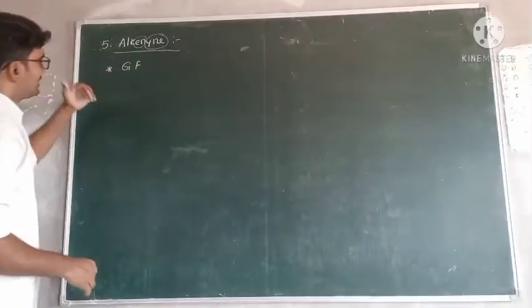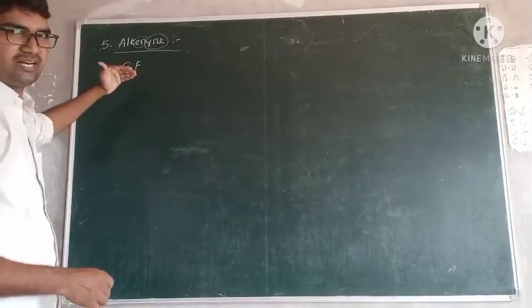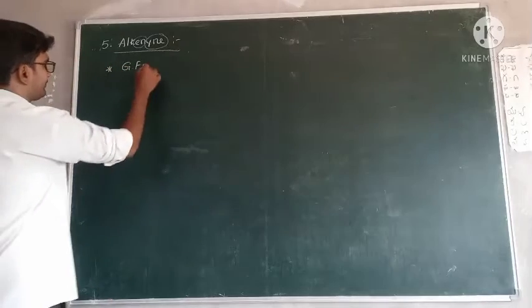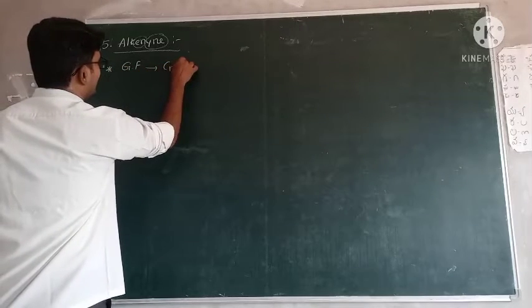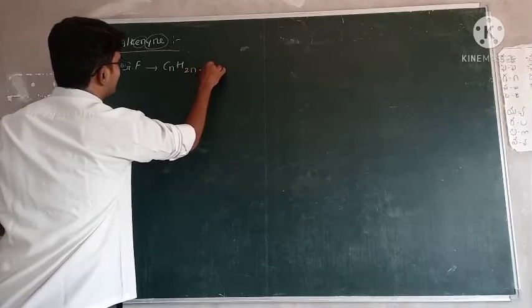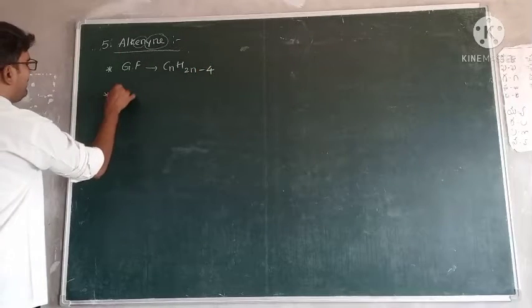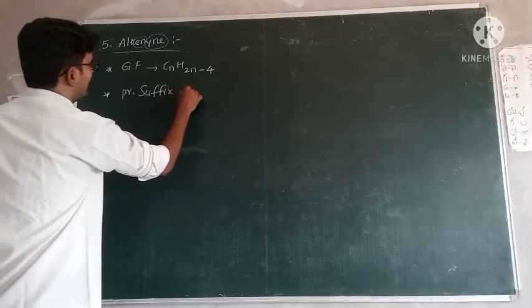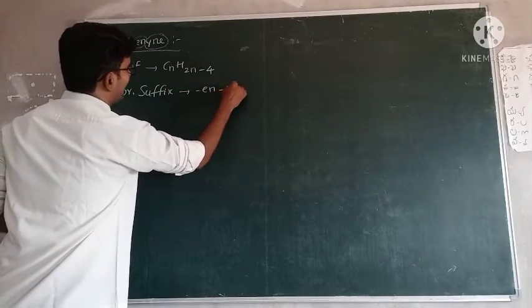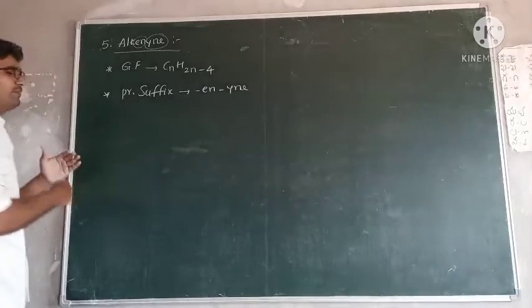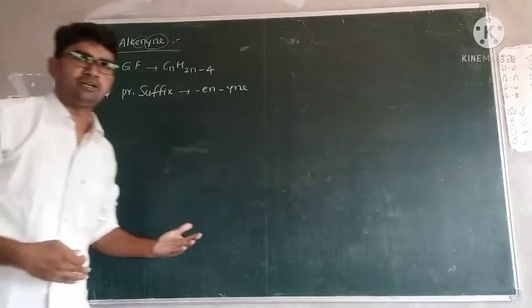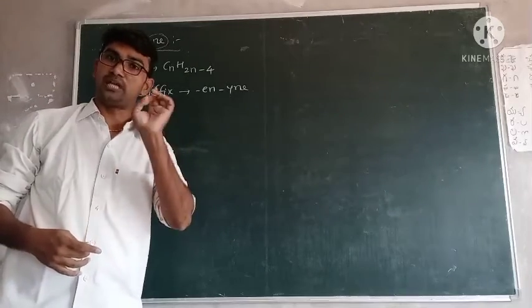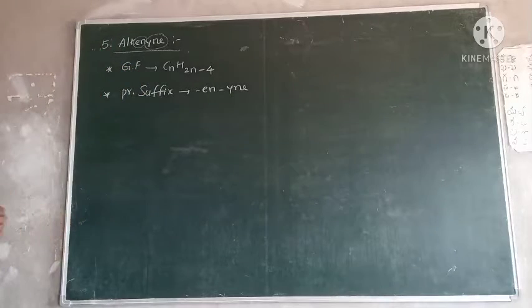This general formula is CnH2n-4 and the primary suffix name is ene and yne. Generally, if a double bond and a triple bond are both present, the first priority goes to the double bond only, right?